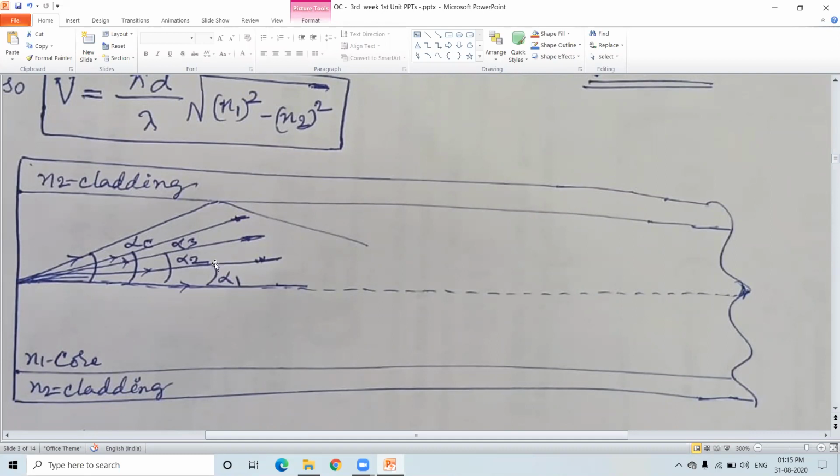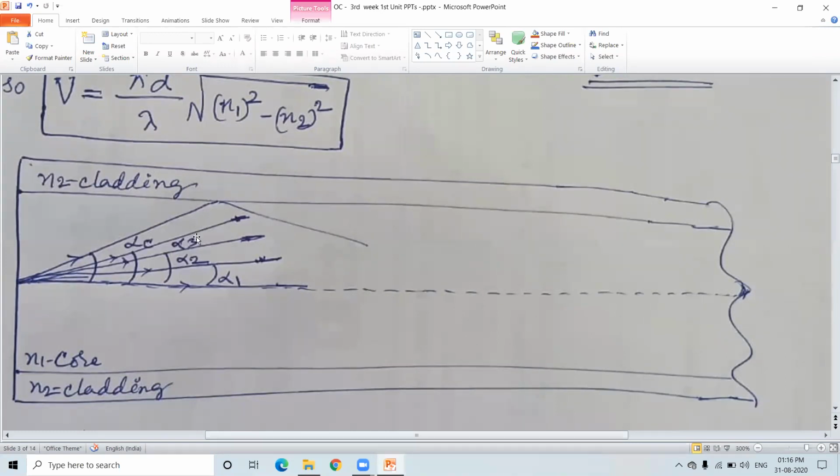Second mode is distinguished by its propagation angle. Please remember, the first mode has the angle alpha 1, the second mode has the propagation angle alpha 2, and the third mode has the propagation angle alpha 3. The fourth mode, the maximum possible mode number, is traveling at the critical propagation angle. So this is the maximum and this is the minimum. Inside this, there may be any number of modes.